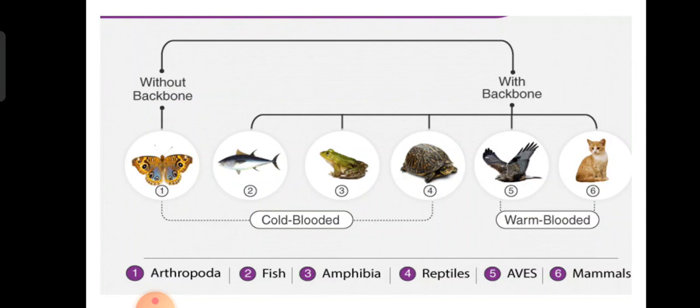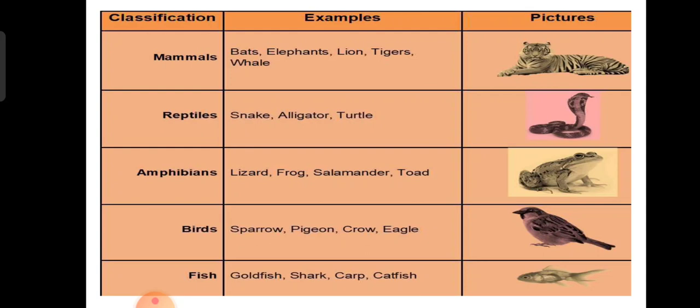Okay, what is mammals? What are called mammals? Mammals give birth to their young ones. They never lay eggs. Okay, understand that. Mammals means give birth, like a mother gives birth, yes or no? Even tigers give birth, dogs give birth, cats give birth to their young ones. The mother nurses her young, they are warm blooded, and they have hair or fur.